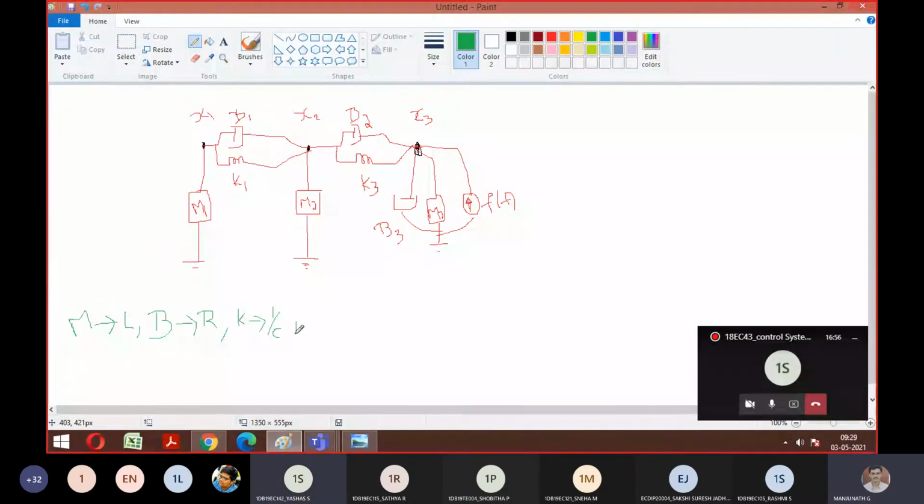Satya, you should tell now. F of t equals, what will happen for force? So force will be replaced with current. This is Fi. If it was Fe, you should write V. Now you should write current. Okay? Yes, sir. That's all. So now whatever changes you have, you replicate that in the diagram. That's it. So that is the Fi analogy.